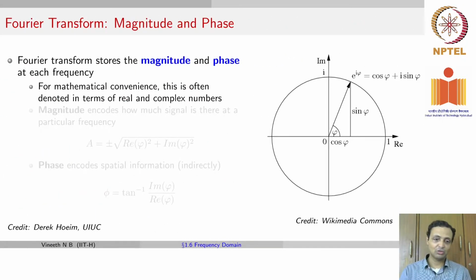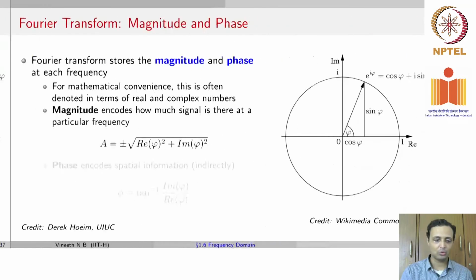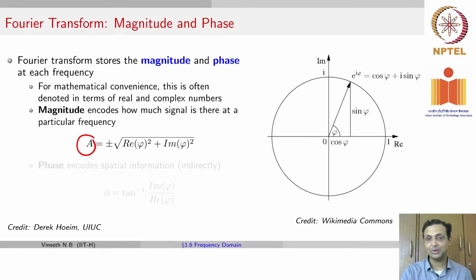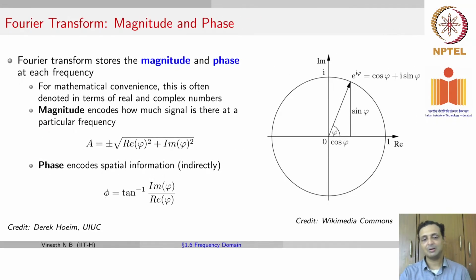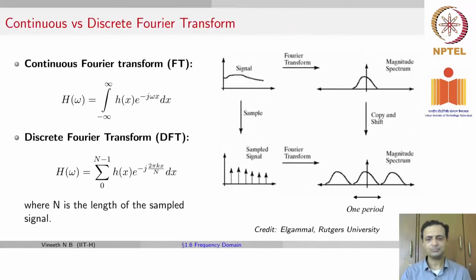So the Fourier transform consists of both magnitude and phase. In practice, this is often written in terms of real and complex numbers. The amplitude or the magnitude of the Fourier signal is written this way, where phi is the actual representation, and the magnitude is simply the root of real part squared plus imaginary part squared, whereas the phase is given by tan inverse of imaginary by real. Once again, we won't get into the depth of this, but I'll share references where you can understand this in more detail.